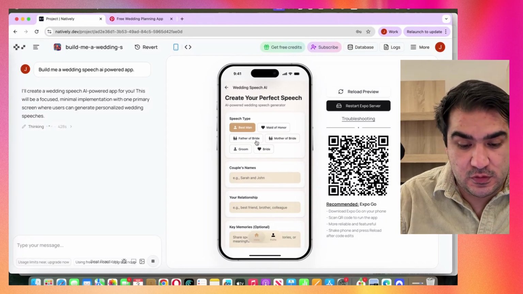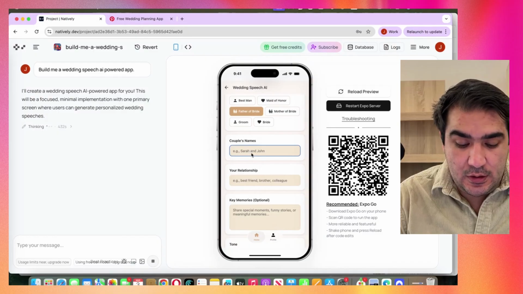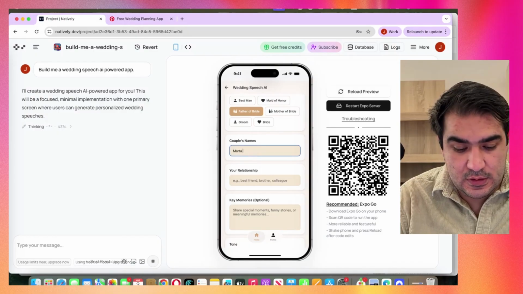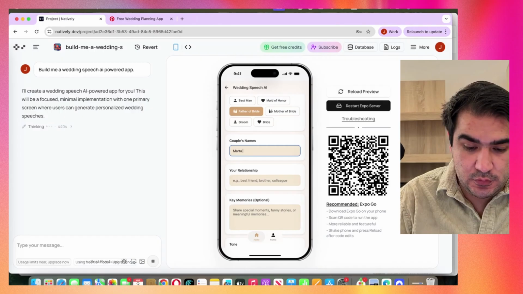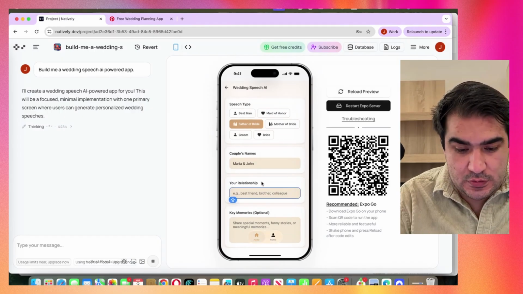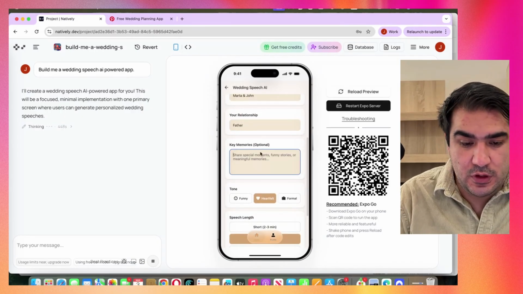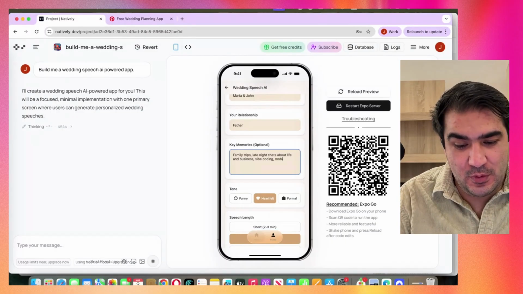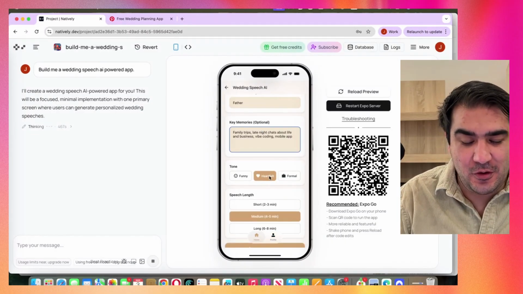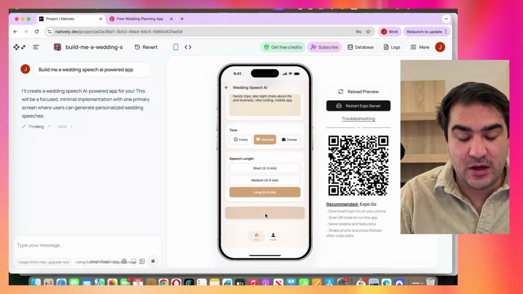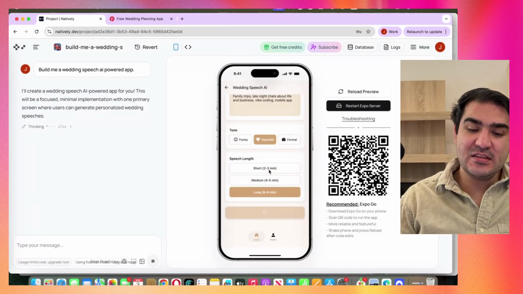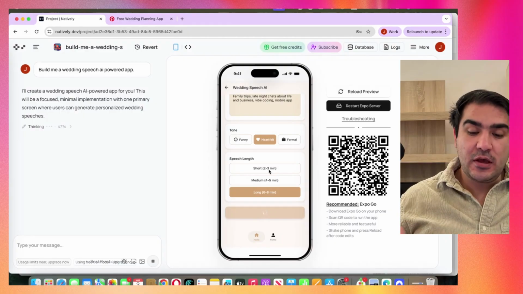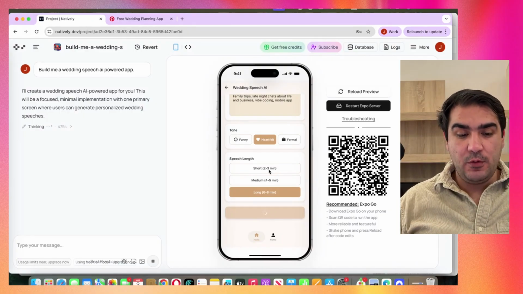But here, let's try it out. Let's say father of the bride. Let's say Martha and John relationship, his father, memories, family trips, late night chats about life and business, vibe coding, mobile apps. Let's make it heartfelt. Let's make it long. Let's generate this speech with AI now. I think, okay, the design is okay. We can of course change the design, but let's see what it will generate for us.